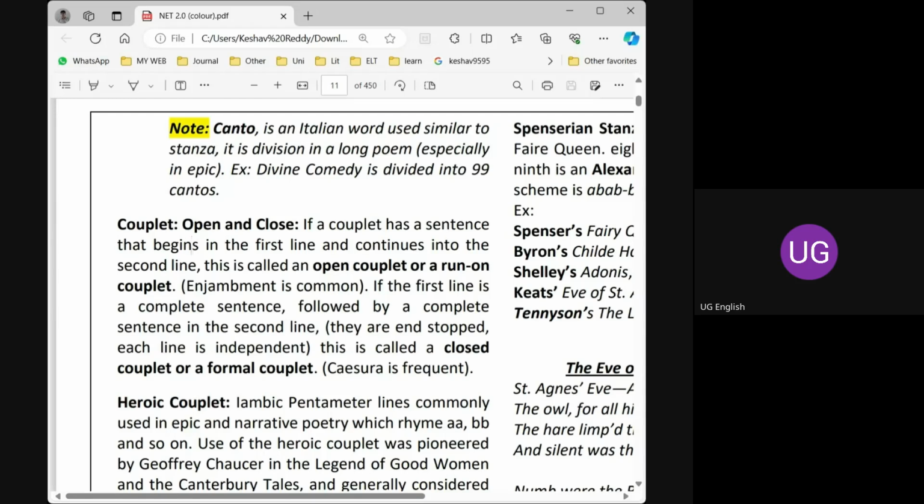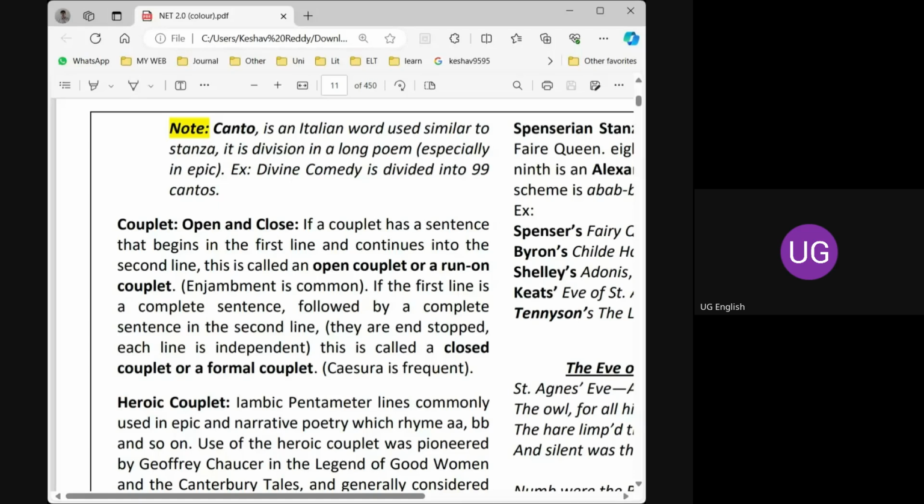Couplet is nothing but a couple, a two-line verse poem. Here there are two types of couplets. Sometimes we get this in our literature: open couplet and closed couplet. What is the difference between an open couplet and a closed couplet? Just like enjambment and caesura.